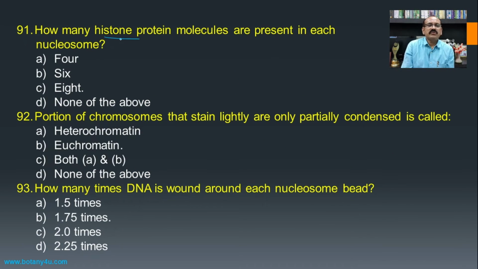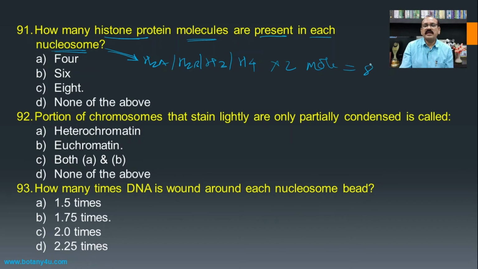Then how many histone protein molecules are present in each nucleosome? We have just seen each nucleosome contains H2A, H2B, H3 and H4 in 2 molecules each, that is 8 molecules, and hence the nucleosome is also known as an octamer, and hence 8 molecules becomes the answer for this one. Then the portion of chromosomes that stain lightly and are only partially condensed is called as.